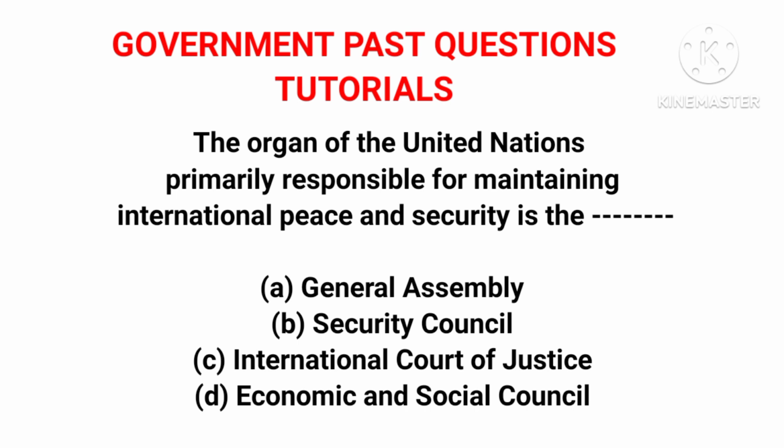We have option A, the General Assembly, B, the Security Council, C, the International Court of Justice, and D, Economic and Social Council. The correct answer to this question is option B, Security Council.